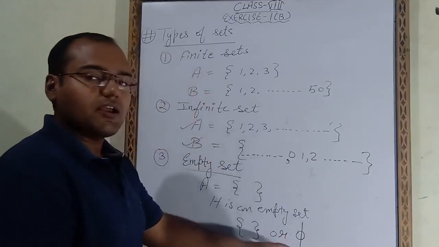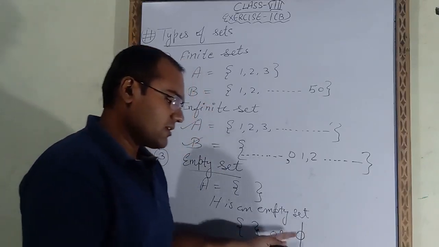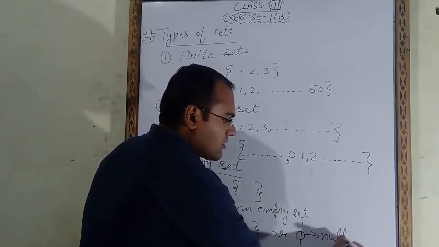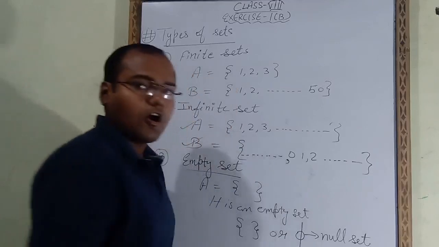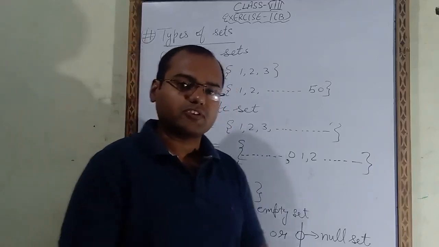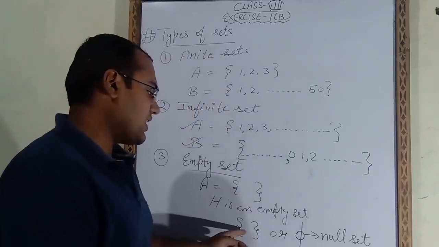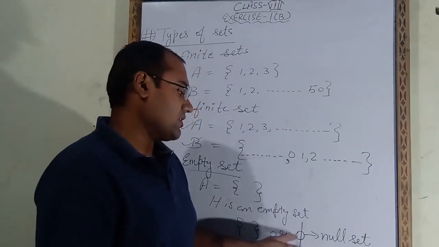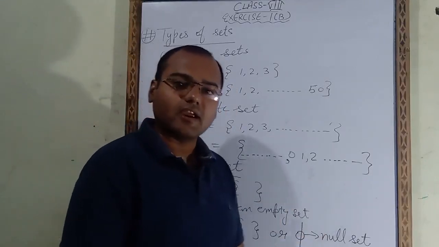This is also called the empty set, or we call it the null set. So to represent the empty set, we use either empty brackets or the phi symbol. We will call this the null set.